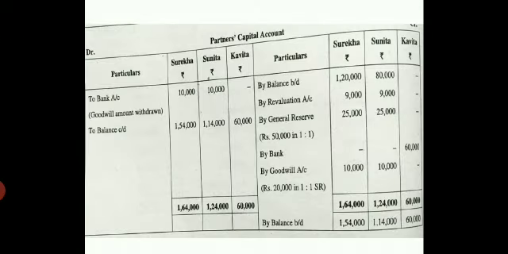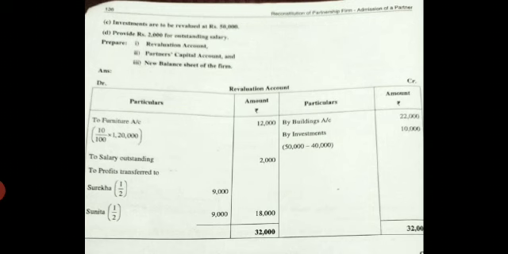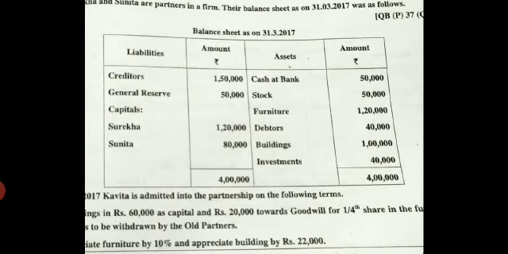Now there is a reduction in the value of the asset. Whenever the asset is reduced, you come to the debit side of the revaluation account, write to furniture. Whatever is the depreciation amount, whatever amount you have deducted, write only that amount and that is 12,000. Come to the next adjustment.